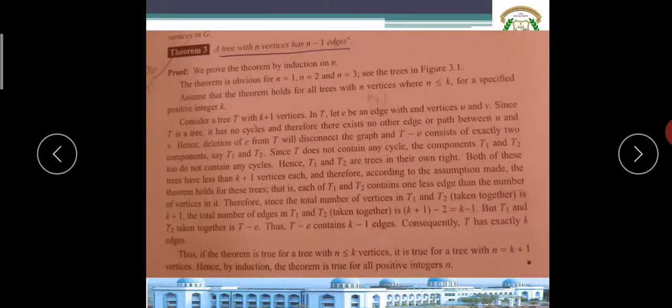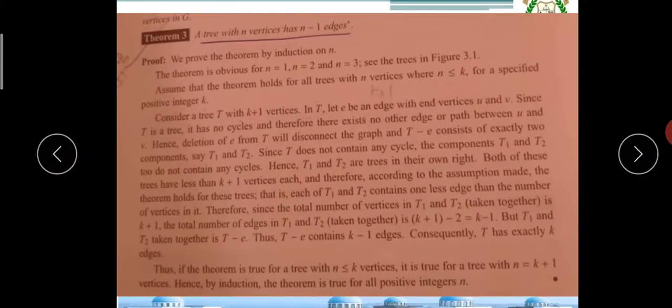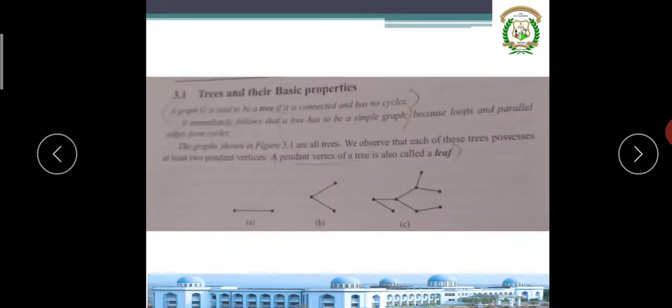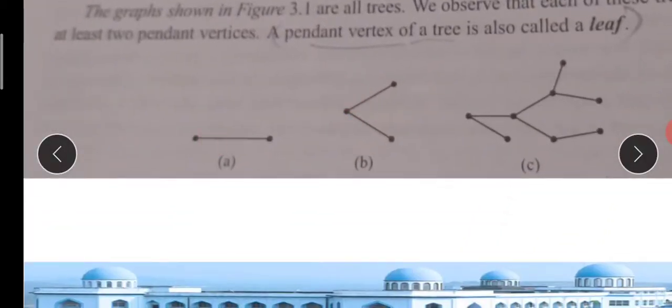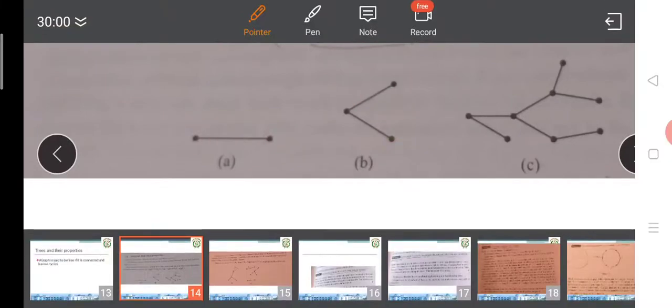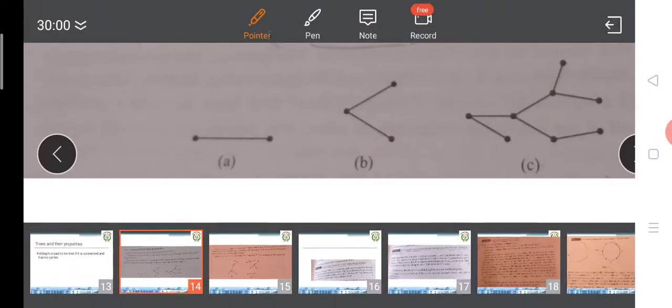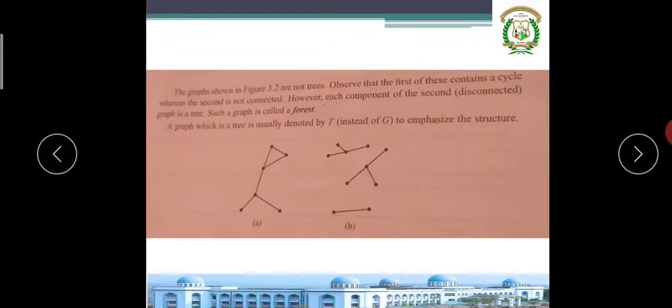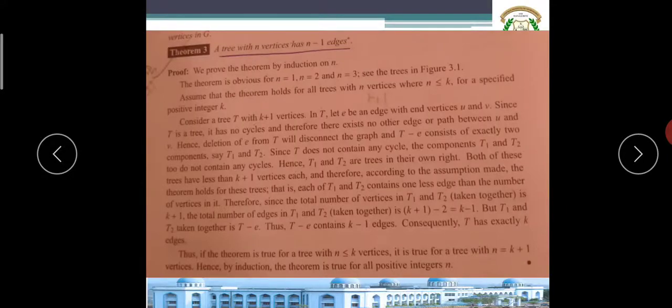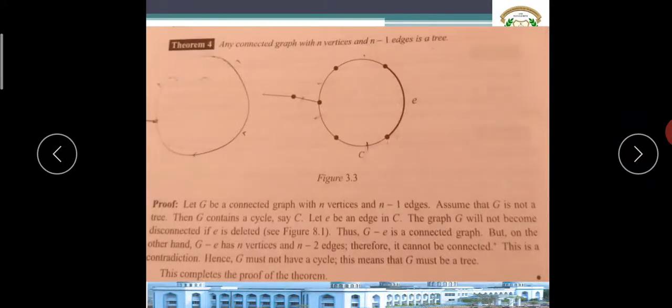Next one, a tree with n vertices has n minus 1 edges. Observe this example. Suppose n is equal to 2, two vertices. How many edges are there? One edge is there. Here, three vertices. How many edges are there? Two edges are there. Please try to understand. Let me explain, so the concept will be very clear to you. Wait, I'll write it.